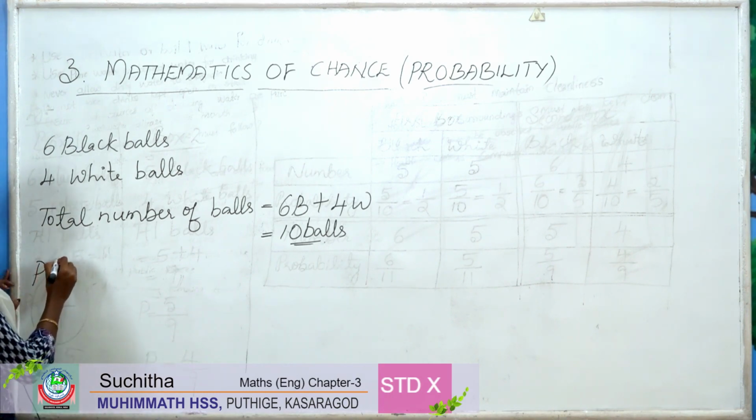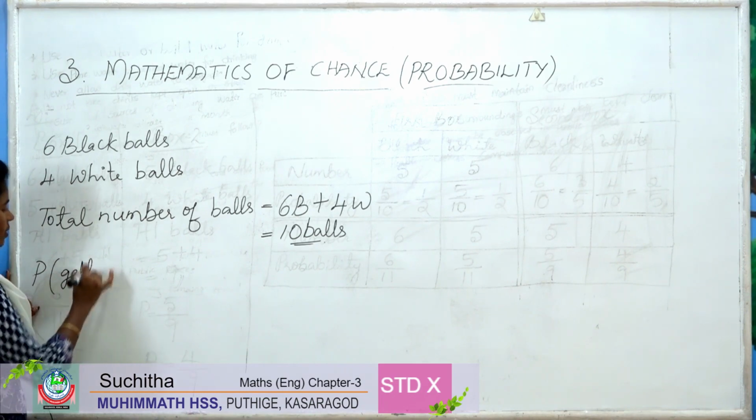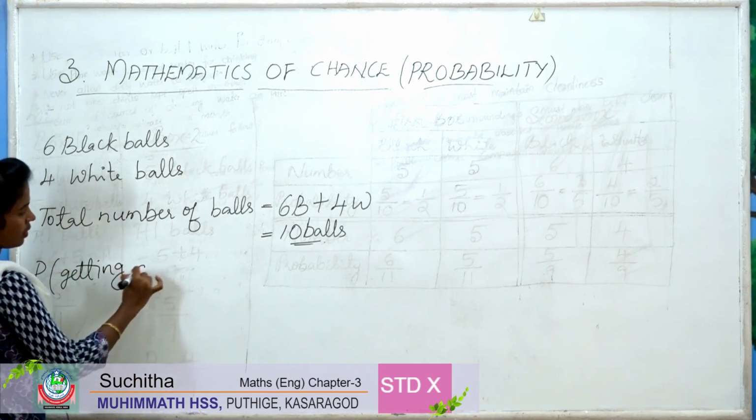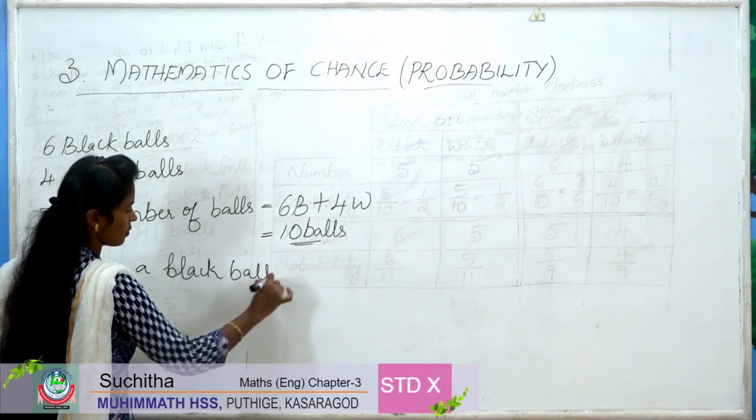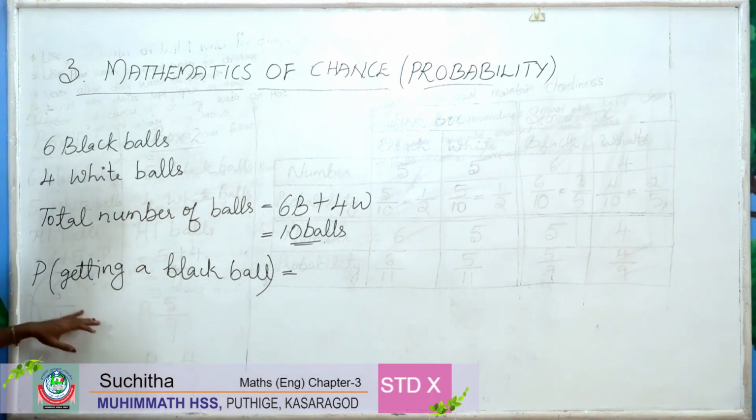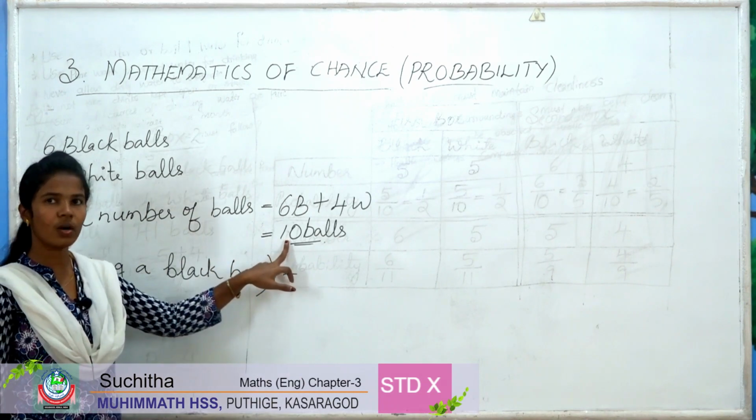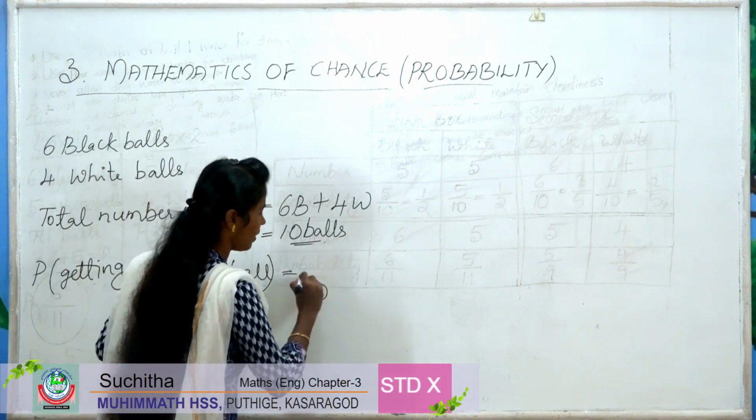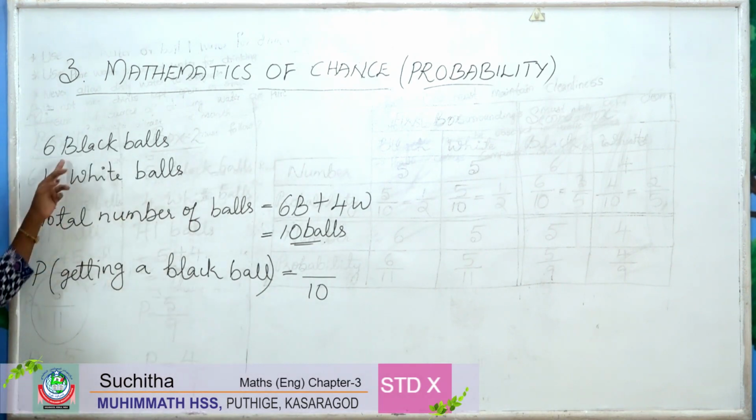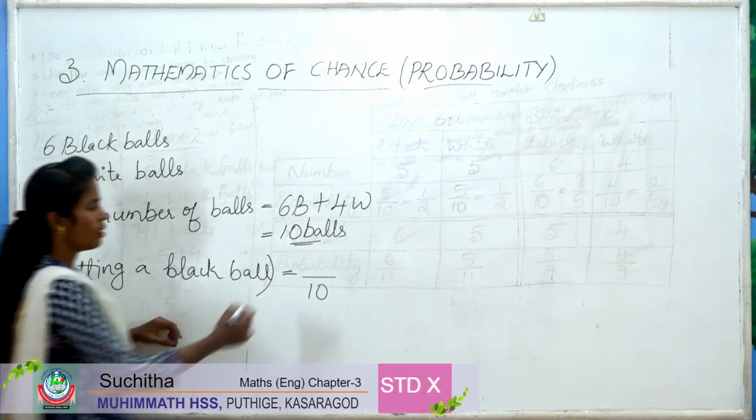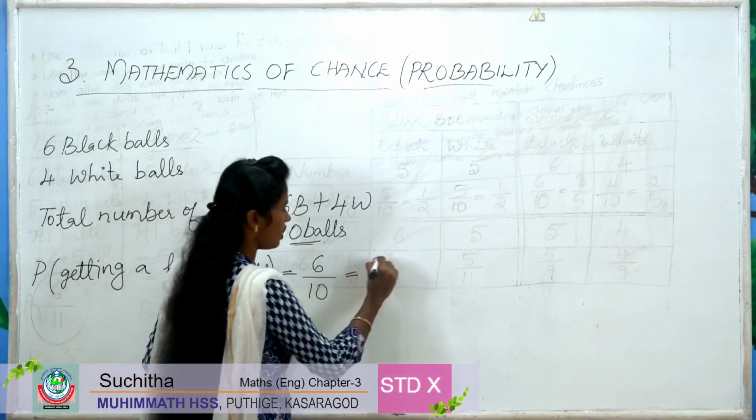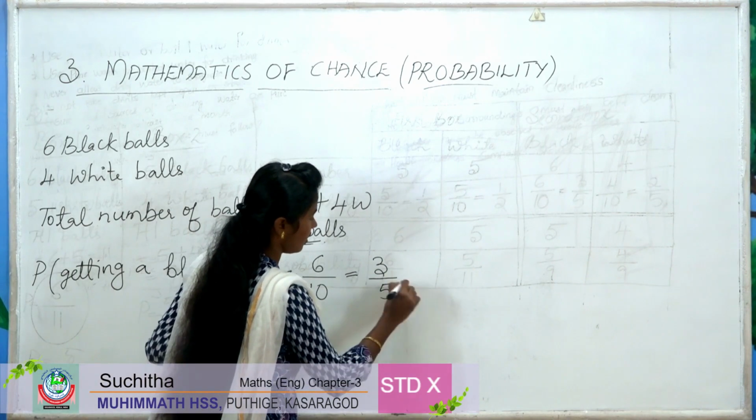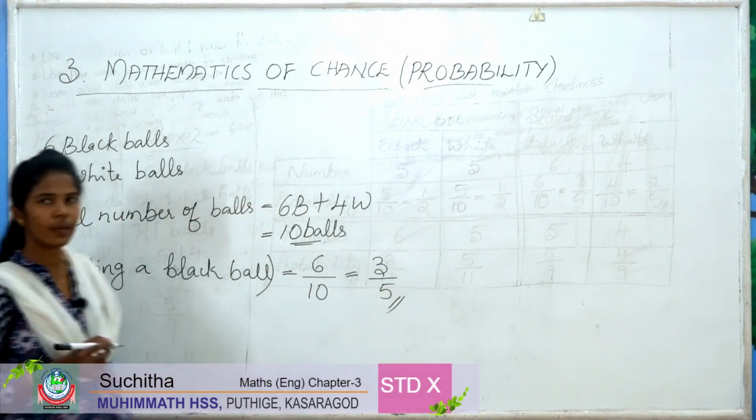So, probability of getting a black ball. Out of 10, there are total 10 balls. Out of 10, how many black balls are there? There are 6 black balls. So, probability of getting a black ball is 6 by 10. Let us divide by 2: 2 3s are 6, 2 5s are 10. So, probability is 3 by 5.